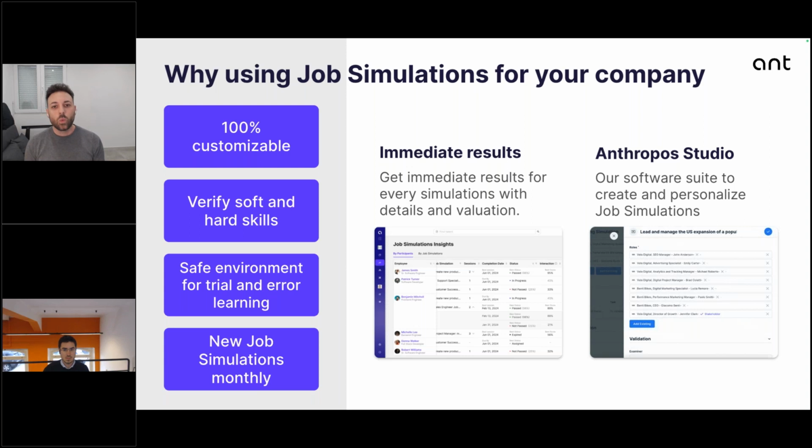And to do that, we provide this feature named Anthropos Studio. So basically, using Anthropos Studio, if you're an admin of the organization using Anthropos, you can essentially use our job simulations that are ready to be used in our library, but you can also create your own version. You can verify, as I said, soft and hard skills. And on Anthropos side, the idea is to build and publish new job simulations every month.